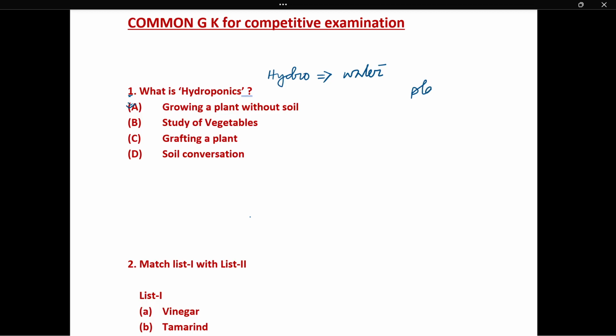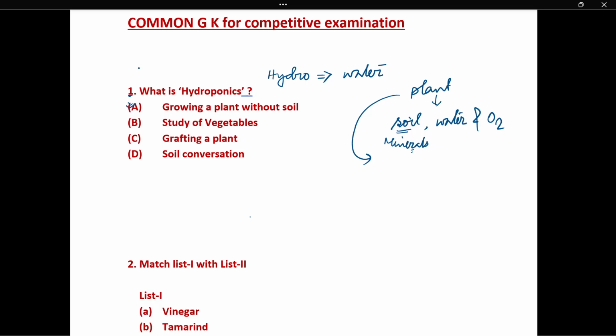But as we have learned, a plant can be grown with soil, water, and oxygen. Growing a plant without soil is like a miracle. Why? Because from soil, the plant absorbs the minerals.